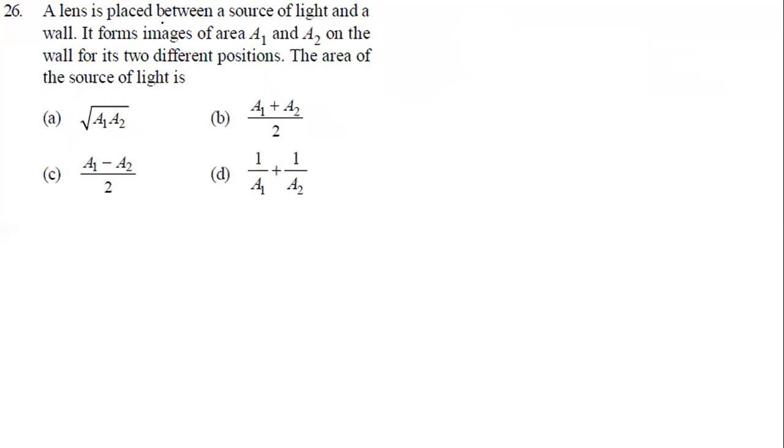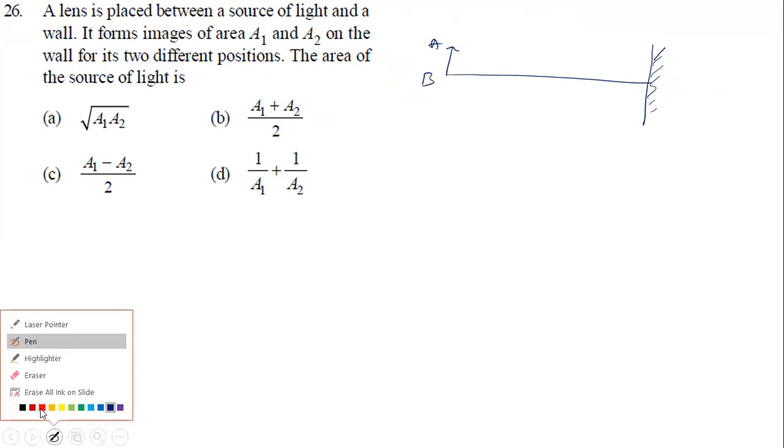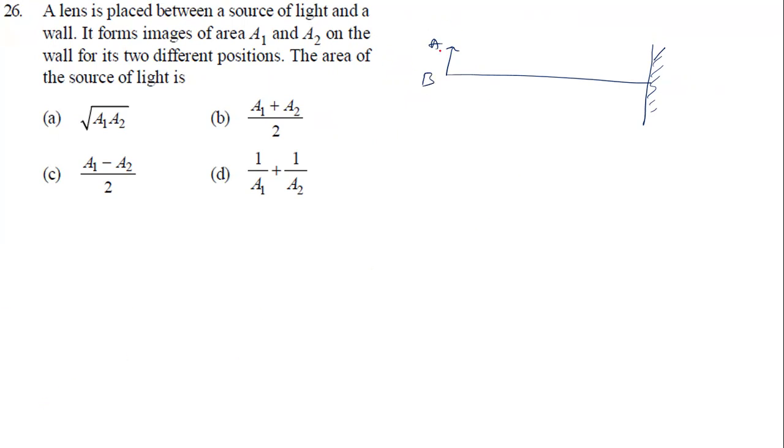A lens is placed between the source of light and the wall. There is a principal axis. There is a wall here. There is a source of light, let's say an object. Now I'm going to place a lens between the object and the wall, somewhere here.